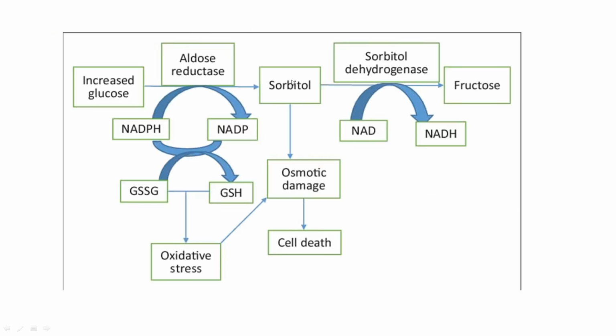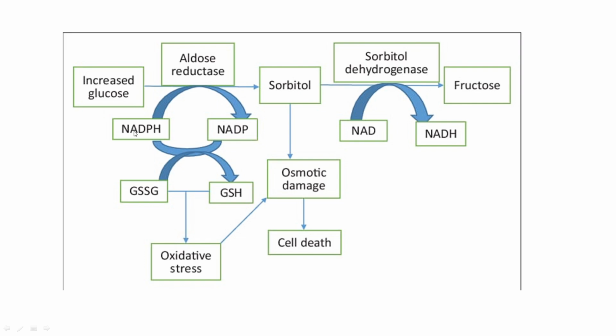According to this reaction, when there is increased glucose, specific cells like lens, kidney cells, and nerves take glucose in intracellularly, and the aldose reductase enzyme reduces the glucose to sorbitol. The sorbitol is further converted into fructose, but the main thing is NADPH, which is converted to NADP.